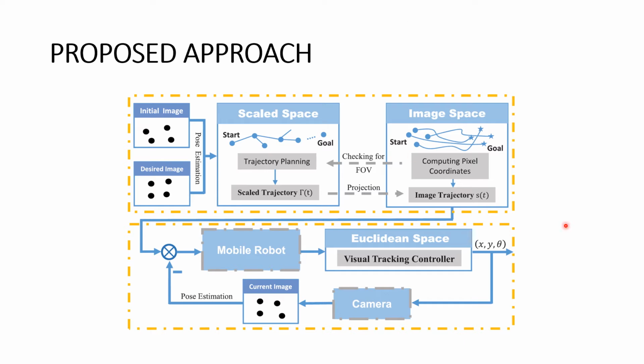The second part is a closed-loop visual servoing system which ensures the mobile robot can effectively track the given reference image trajectory. Through the whole framework, the mobile robot moves from initial pose to the desired one without violating the FOV constraint.